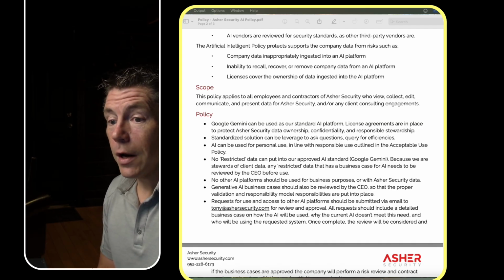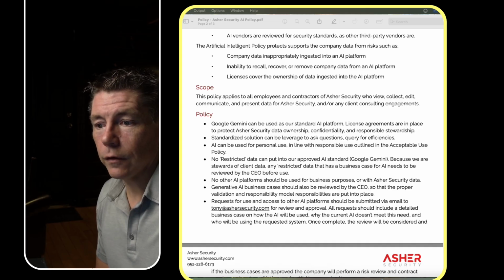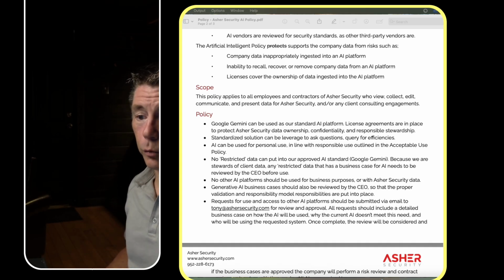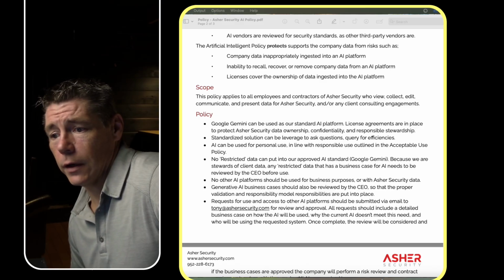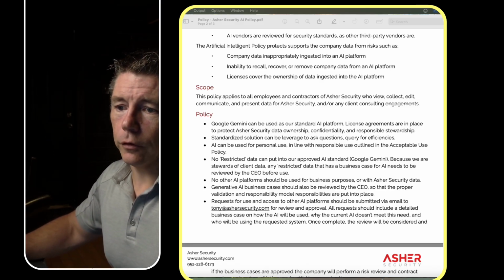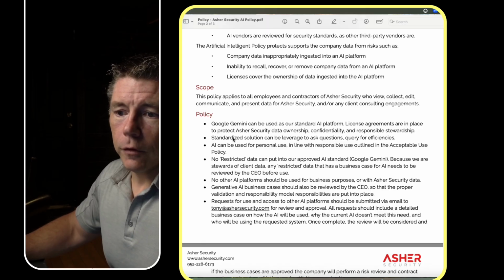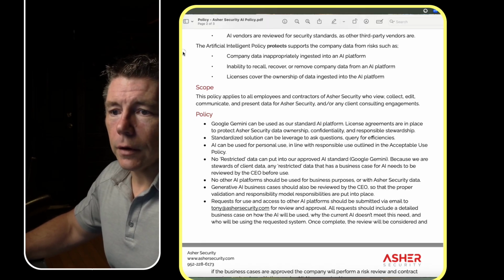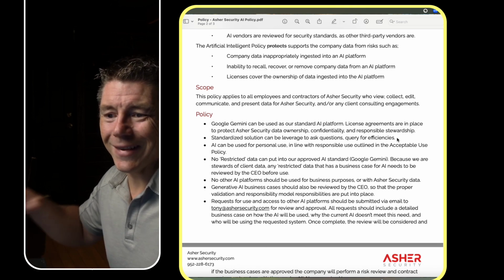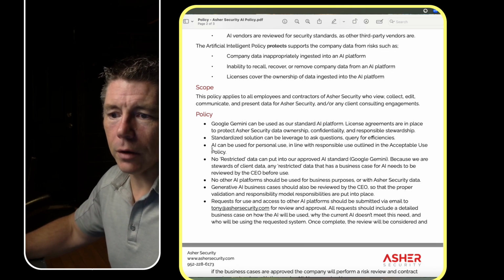So for us, we start with what's allowed. Google Gemini can be used as our standard AI platform. License agreements are in place to protect Azure Security data ownership, confidentiality, and responsible stewardship. Number 2, standardized solutions can be leveraged to ask questions, queries for efficiency. So we try to provide some type of direction on how it can be used.